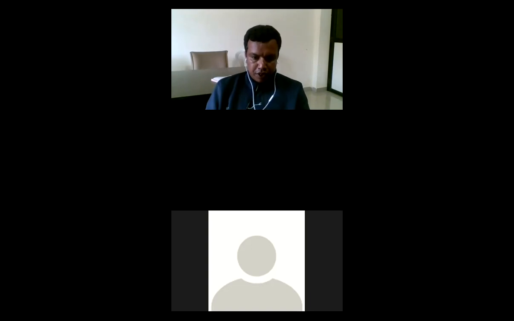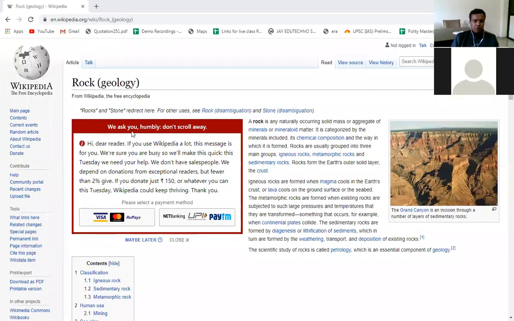Fine. So I'm sharing a screen with you. Can you all see the screen? I'm sharing a screen of Wikipedia where you can see rock and stone. What is rock and how are rocks classified? Can you all see the screen? Is it visible to all of you? Can you all see the screen?